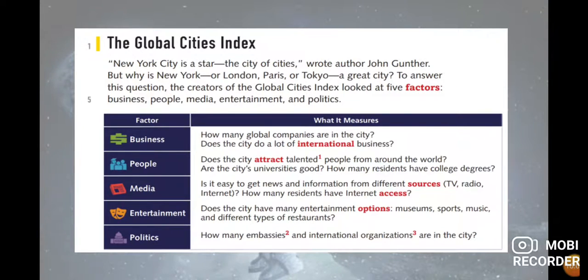Okay, maybe in a big hotel, in tourist places. So this one is attractive for other people around the world. What about politics? How many embassies and international organizations are in the city? In the majority of these countries, or in these cities, there are different embassies, the majority of the embassies of the world.